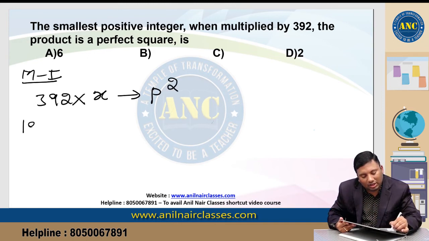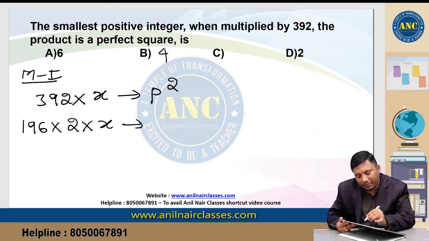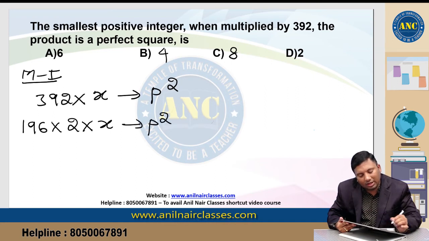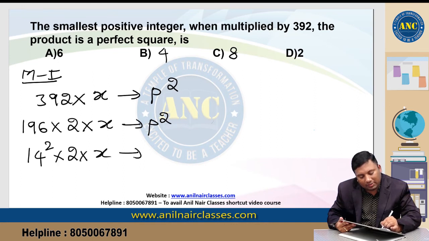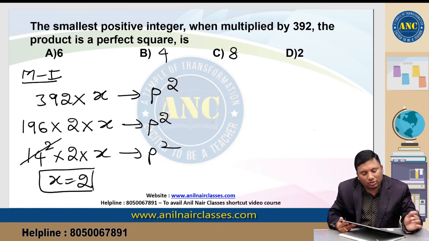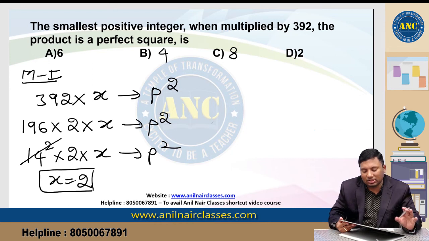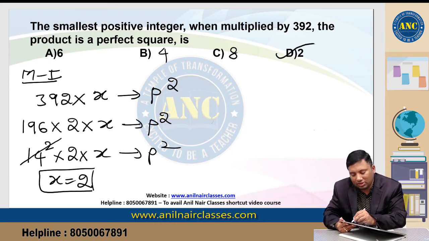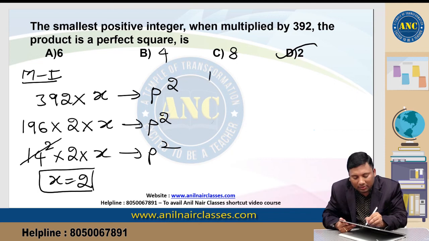So 392 is nothing but 196 into 2 into x, which is p square. 196 is 14 square, into 2 into x is p square. This 196 is already a perfect square. So x should be 2. I hope it is clear, right? So the answer for this question is 2. This is the generic method.